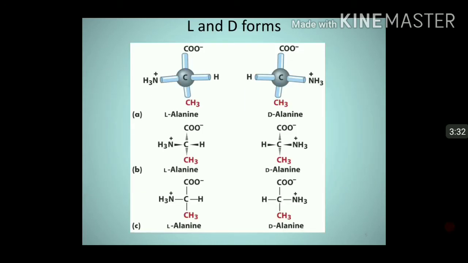Amino acids occur in two different isomeric forms, L form and D form. What is the difference in these two forms? See minutely. On the left hand side, L-alanine, the amino group is towards the left, and on the right hand side, D-alanine, the amino group is towards the right. So most of the amino acids in our system are L amino acids, and here it is shown the L-alanine. You also notice that CH3. What is CH3? CH3 here is the R group of alanine.